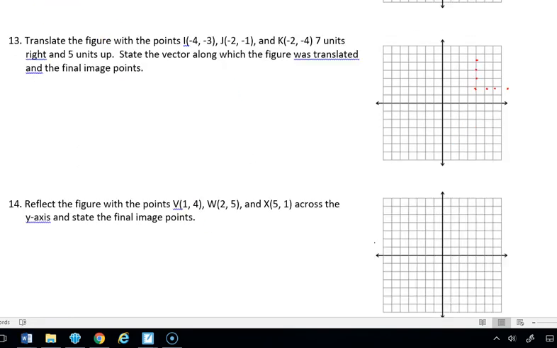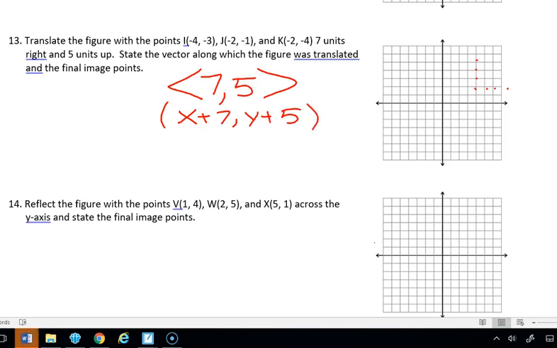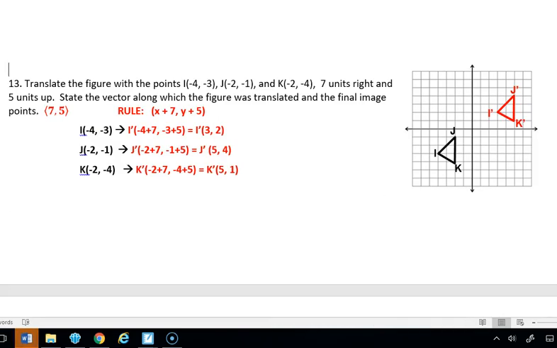Number 13 says to translate the figure with the points I, J, K, 7 units right and 5 units up. State the vector along which the figure was translated. So our vector is just going to be 7 right, that's 7, and 5 up. These are both going to be positive. So when we're doing this, again, we're going to do x plus 7, comma, y plus 5. So we're going to add 7 to every x value, and we're going to add 5 to every y value. So when we do that, again, we should see that this image moves 7 to the right and 5 up. Every point in this image moves 7 to the right and 5 up.